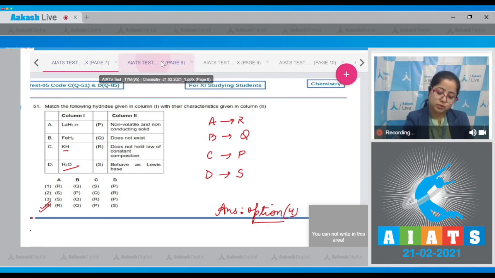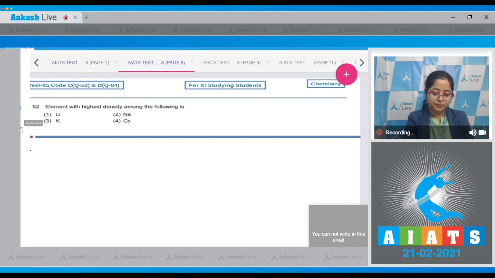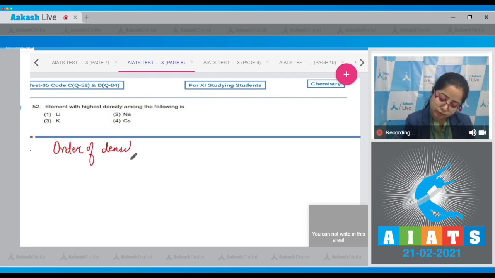Moving to next question, students, which is 52. Element with highest density among the following is. Students, we all know that generally on moving down the group, the density increases. So here for alkali metals, I'm writing the order of density. The order of density is cesium followed by sodium followed by potassium, and the least density is of lithium. That means highest density is of option number 4, cesium.